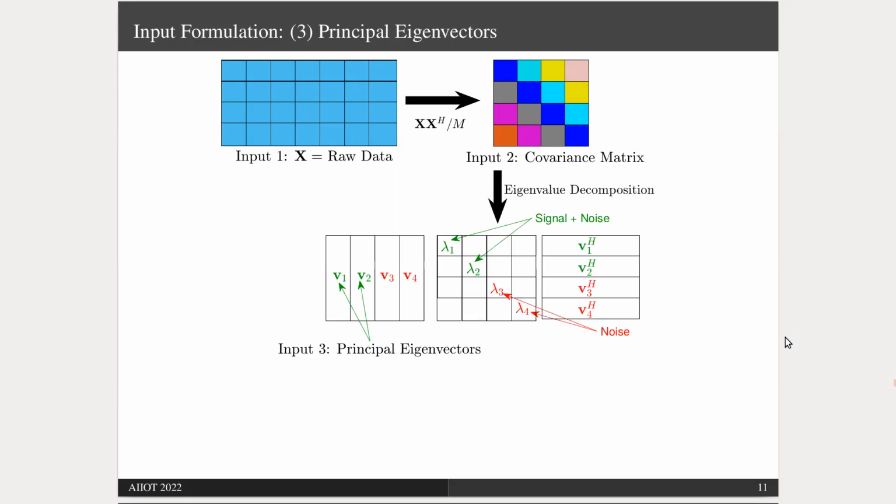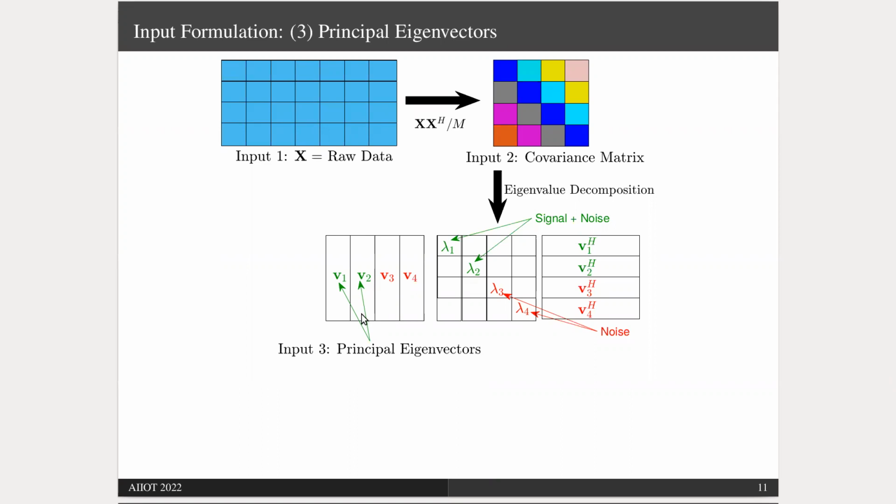To find the third type of input, we have to perform the eigenvalue decomposition of the covariance matrix. The middle matrix here is a diagonal matrix containing the eigenvalues on its diagonal in the descending order of magnitude. The first two eigenvalues and the first two eigenvectors are associated with the signal, and the other eigenvalues and vectors are associated with just noise. So since the principal eigenvectors are related to the signals of interest, we use them as the CNN input.